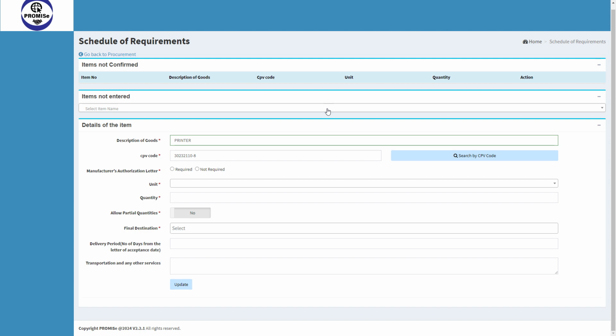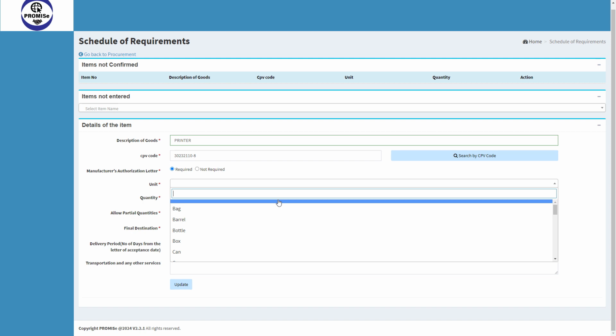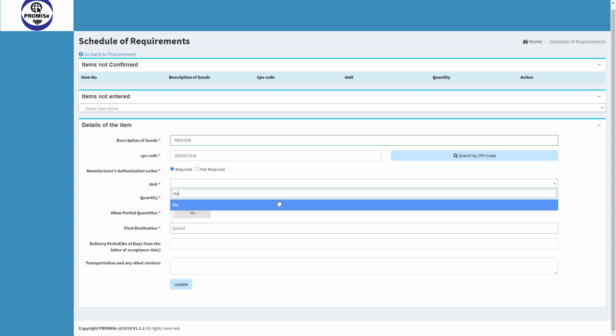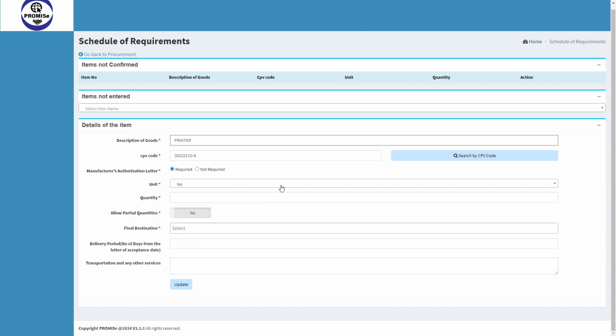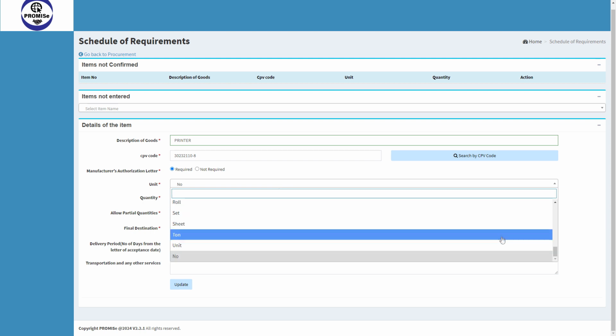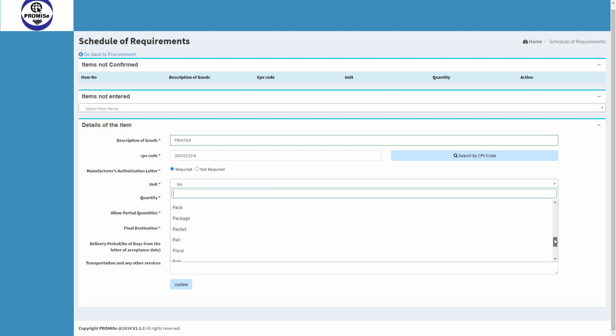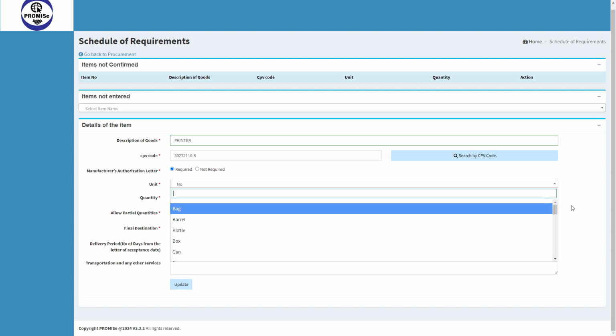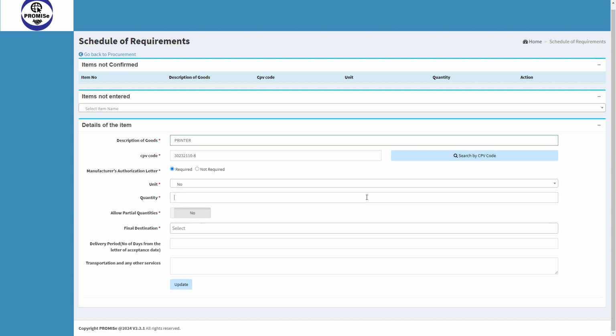Okay, now you have to complete the remaining details of the schedule of requirement for the particular item. Check on the manufacturer authorization letter if you require it. Make the selection as required. Then the unit. In this example, we can select the unit as numbers, or if not, you have some other types of units like here, kilograms, meters, centimeters, boxes, as per the requirement you want. Then the quantity, whether you allow partial quantities or not.